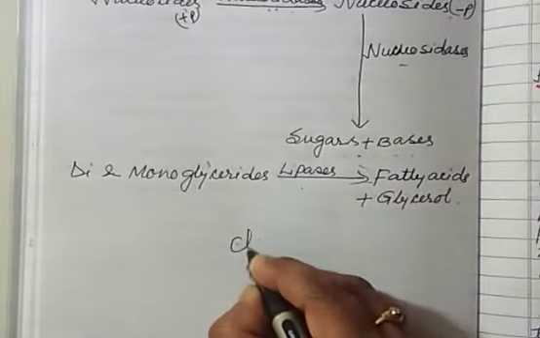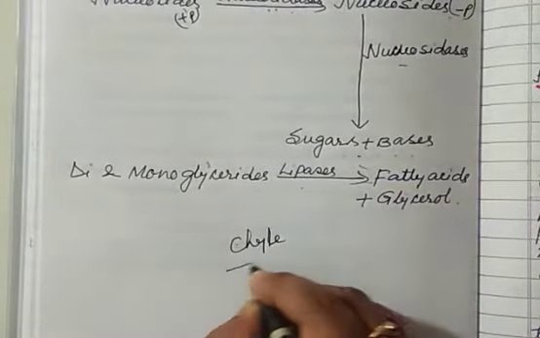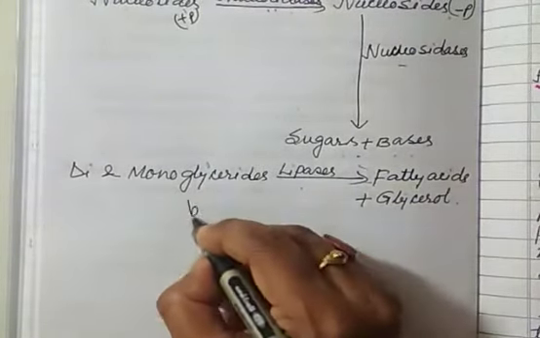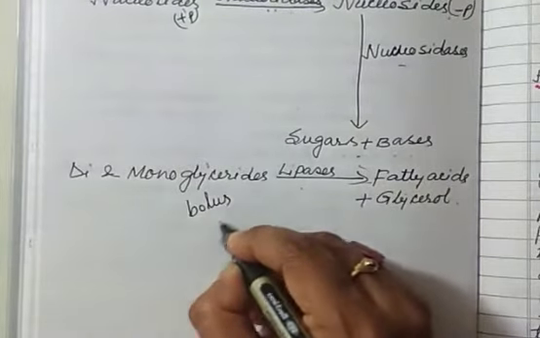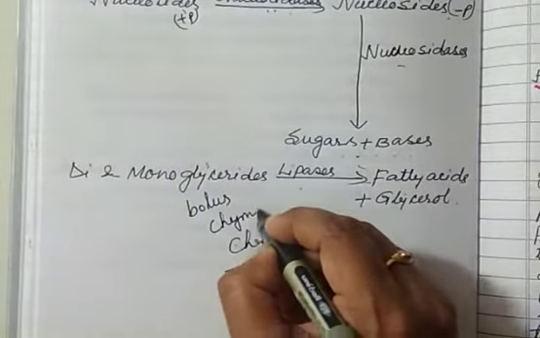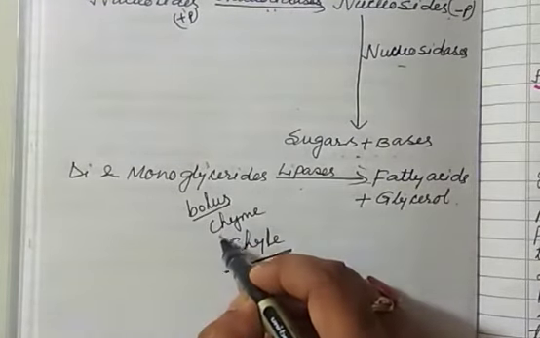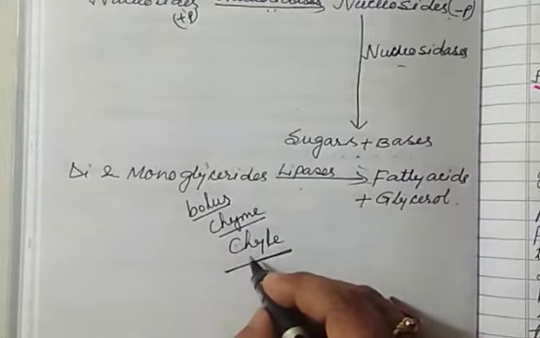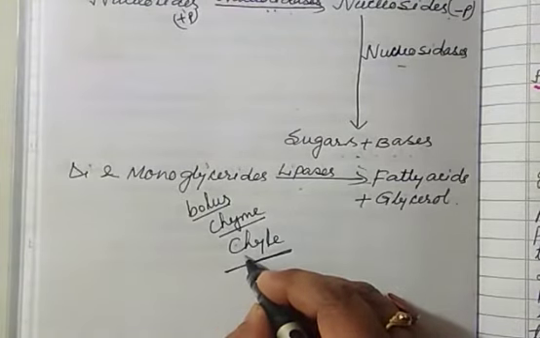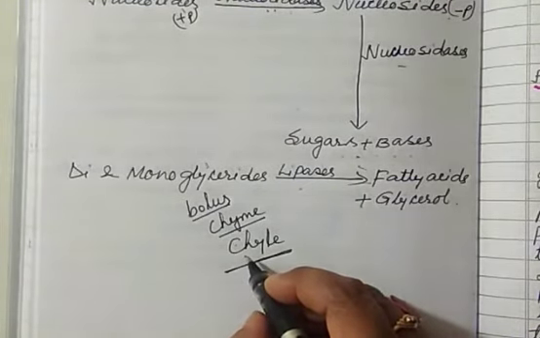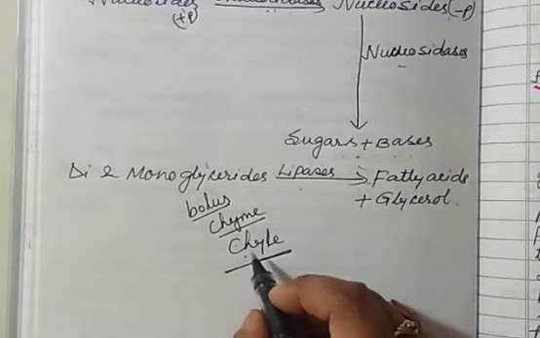Now here you have 3 types. One is bolus, then chyme, and next is chyle. Difference: bolus comes from the mouth, chyme comes from the stomach, and chyle, which is fully digested, remember my words, is fully digested alkaline food present in the small intestine.